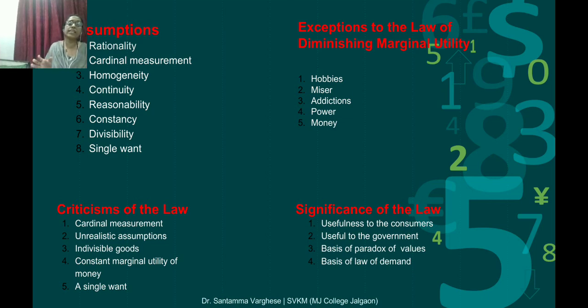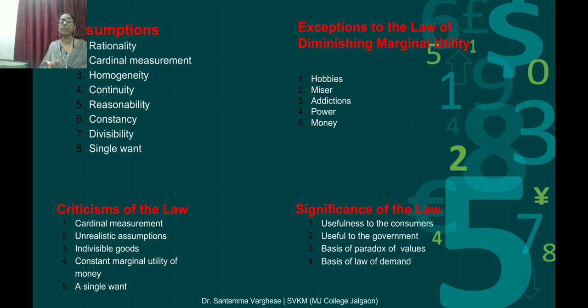It means only in this condition will the law work. These are the conditions which are essential for the law to come into practice. If the marginal utility is diminishing, it is because of these conditions. First, rationality means the consumer is assumed to be rational. It means his behavior should be normal. And what must be his aim? His aim is to maximize satisfaction. So, this is rationality.